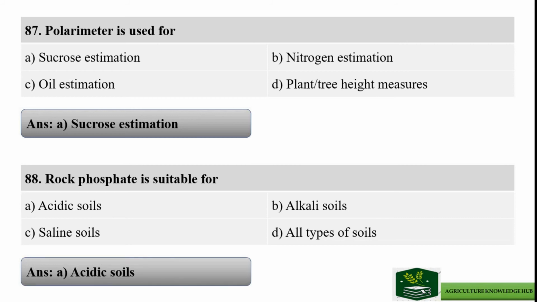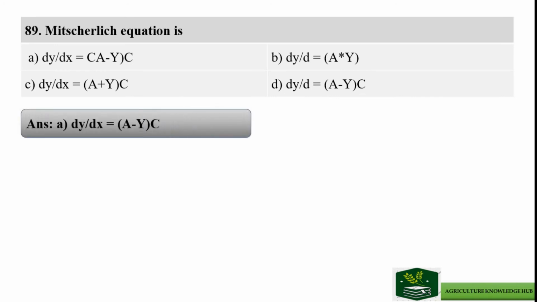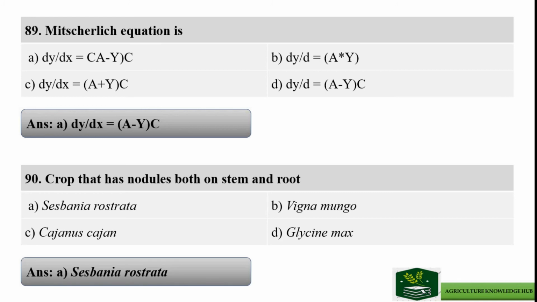Next question is: Mitscherlich equation is, and the right answer is option A dy/dx = (A - y) c. Next question is: crop that has nodules both on stem and root. Options are option A Sesbania rostrata, option B Vigna mungo, option C Cajanus cajan, and option D Glycine max. And answer is option A Sesbania rostrata.